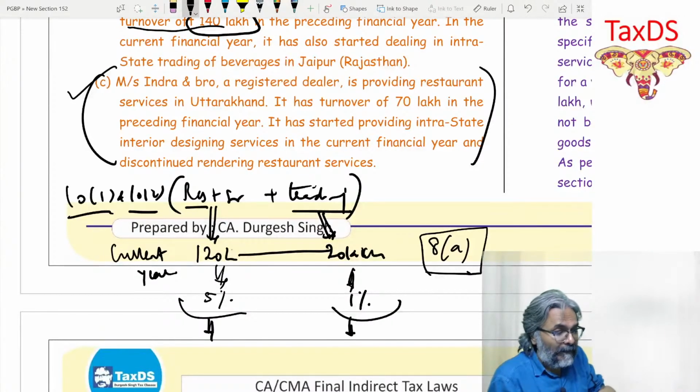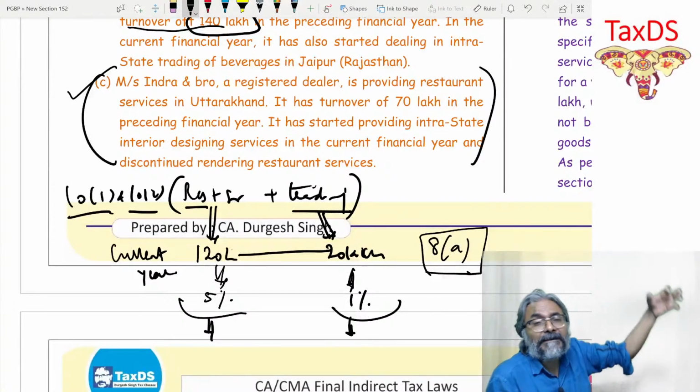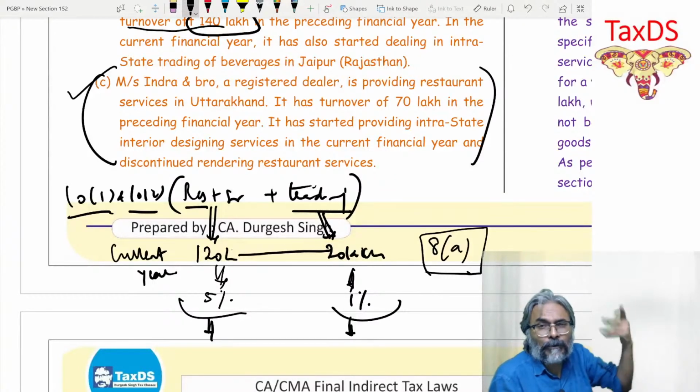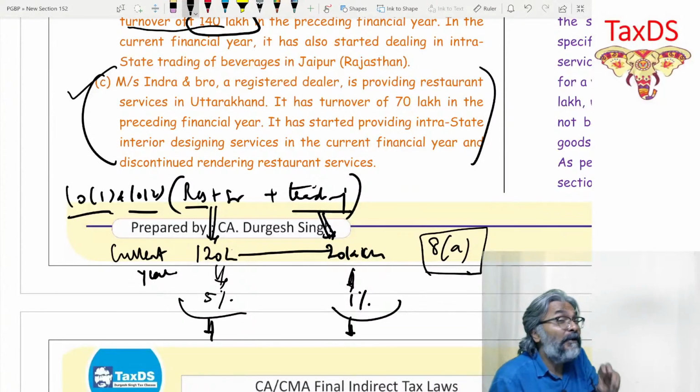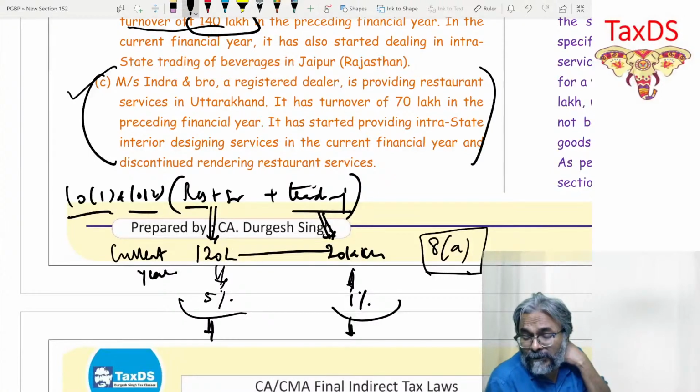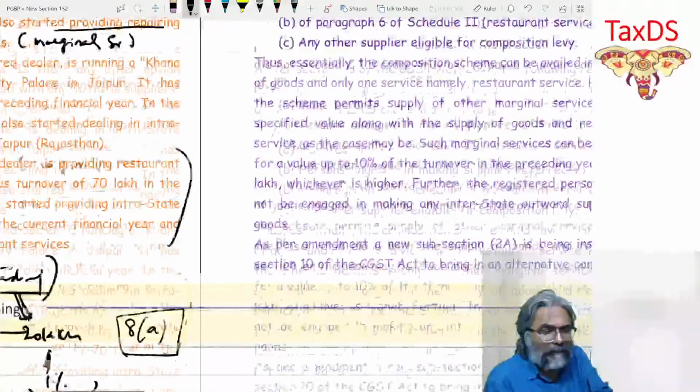Whereas over here, in this case, they have told you that the last year turnover is 70 lakhs. Uttarakhand and all, don't get sentimental. Doesn't matter, because you are in 10.2A and in 10.2A, everything is covered. All the territories in India are covered for that 50 lakhs limit. And hence, the final conclusion is that since the last year turnover is 70 lakhs, which is exceeding the aggregate turnover of 50 lakhs, he is not eligible for the composition. He is not eligible for the composition scheme.